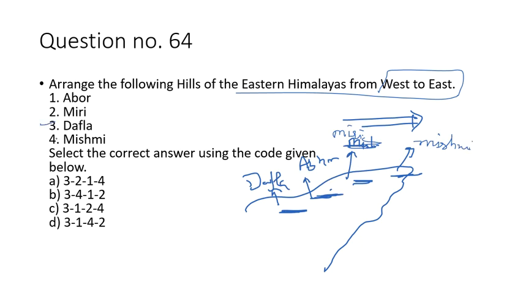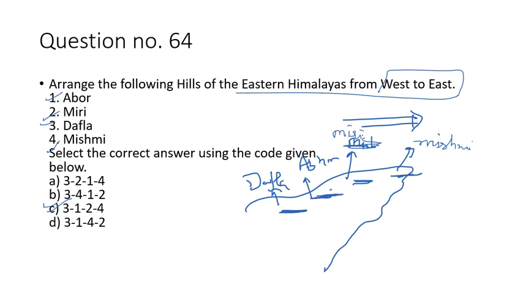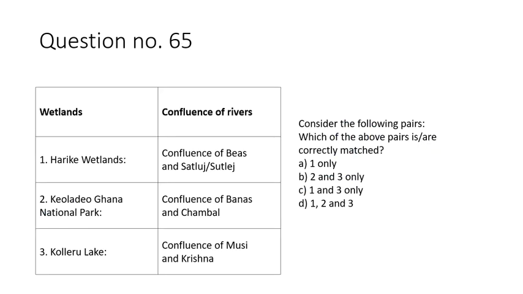Right. So first one is the Dafla, 3. Then you have Abor, 1, then Miri and Mismi. So 3, 1, 2, and 4. So C is the correct choice in this option. Moving to question number 65.